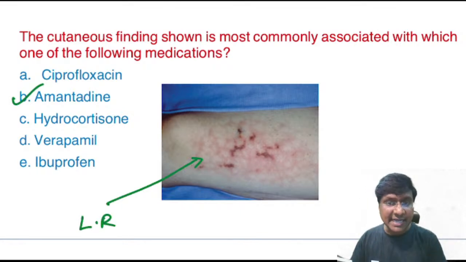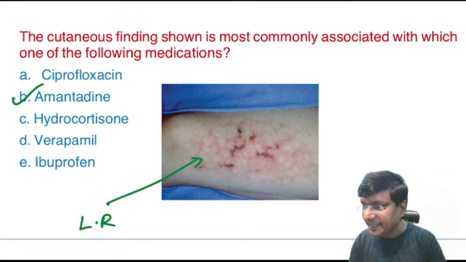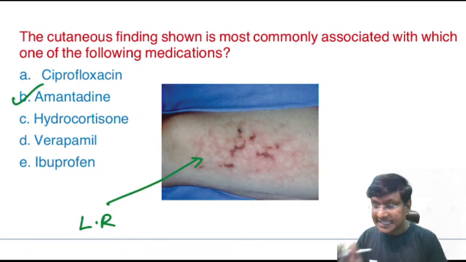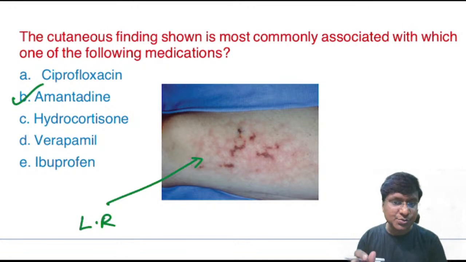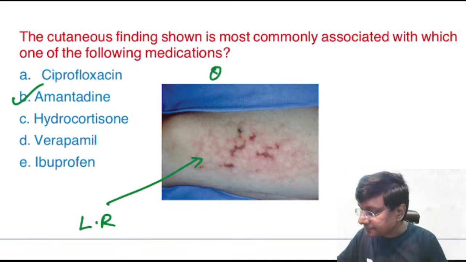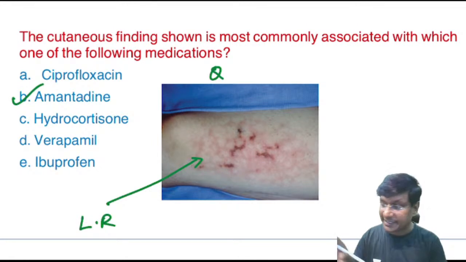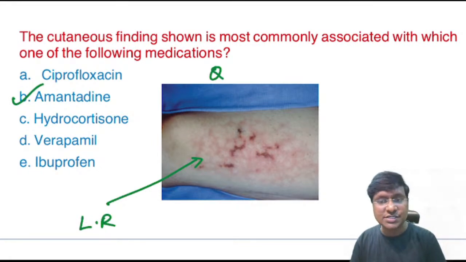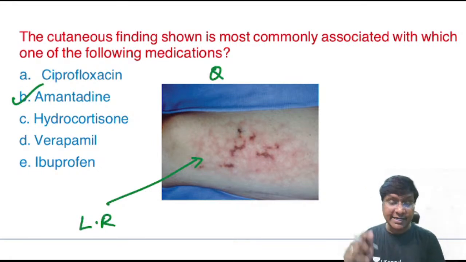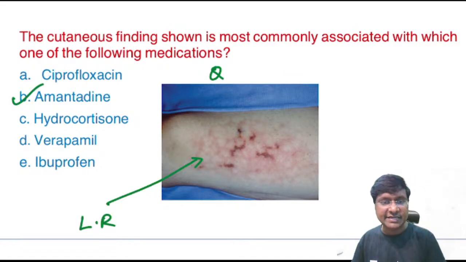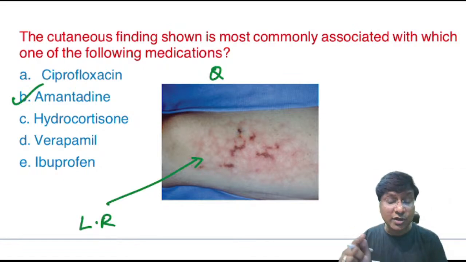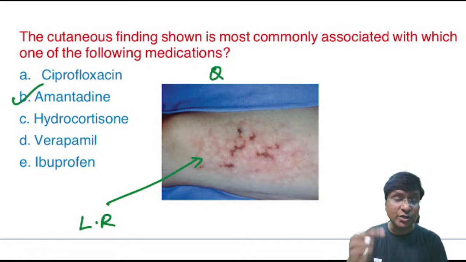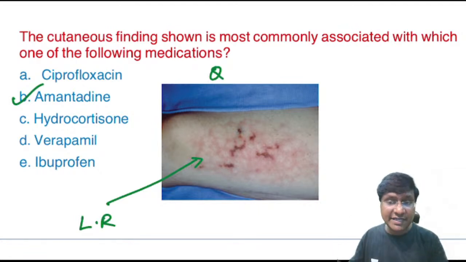And the medications are amantadine. Can anyone tell me the other medications apart from amantadine? The other medications which can cause this are quinidine as well as quinine. And one more important condition where you can have livedo reticularis is cholesterol embolization after cardiac catheterization. After cardiac catheterization, there will be development of cholesterol embolism, so even in cholesterol embolism, you can have livedo reticularis.